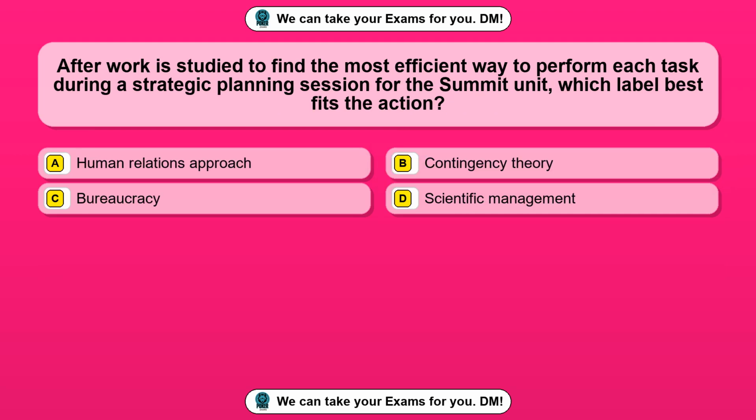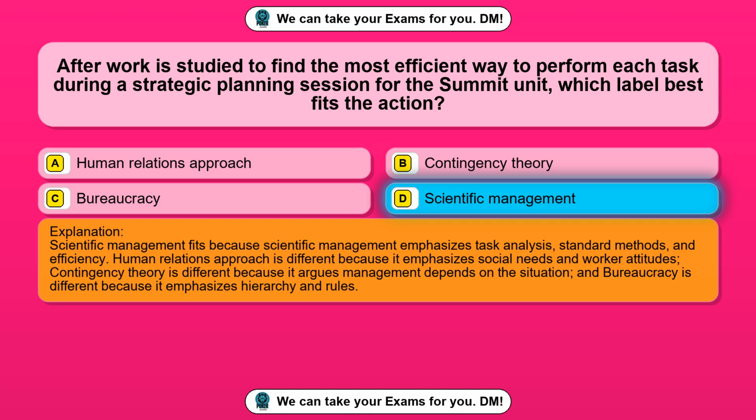Question 5. After work is studied to find the most efficient way to perform each task during a strategic planning session for the Summit unit, which label best fits the action? Option A, human relations approach. Option B, contingency theory. Option C, bureaucracy. Option D, scientific management. The correct answer is option D, scientific management.